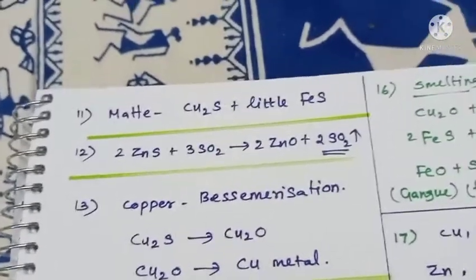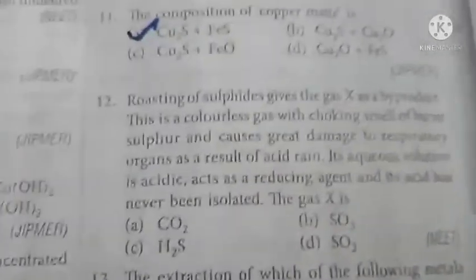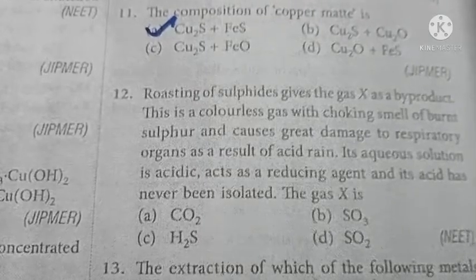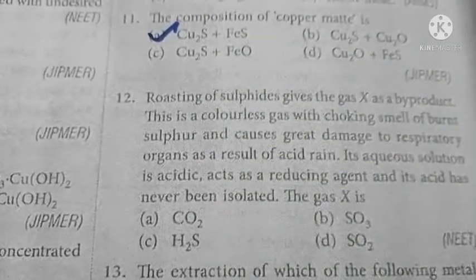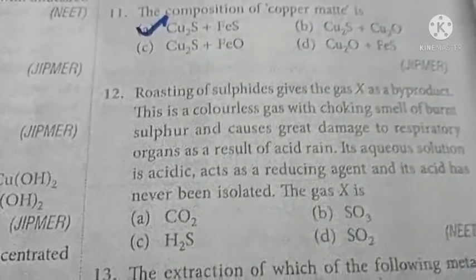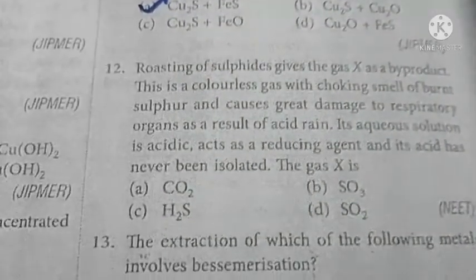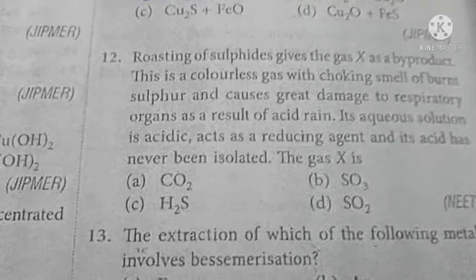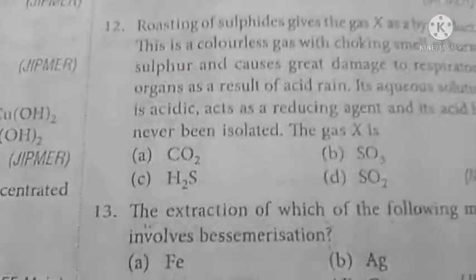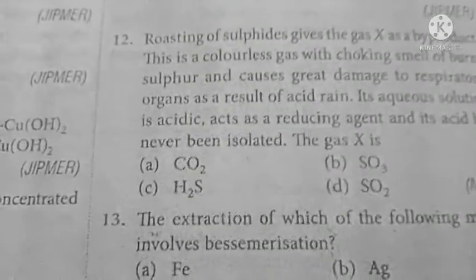Okay, right. So now let us go for question number 12. Question number 12 is based on roasting process. Roasting of a sulfide ore gives a gas X as a byproduct. This is a colorless gas with choking smell of burnt sulfur, it causes damage to the respiratory organs, results in acid rain. So now the question is, what is the gas which is released during roasting process?